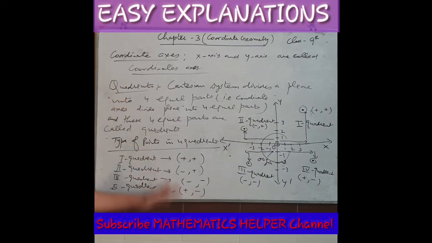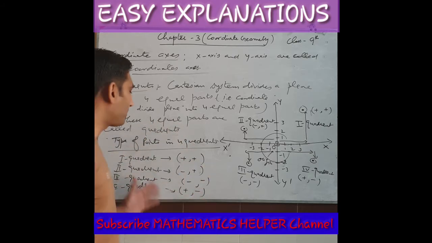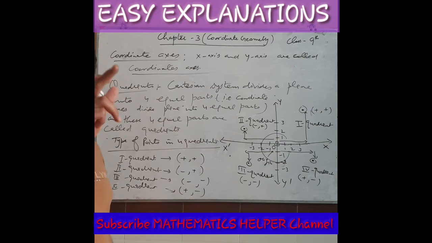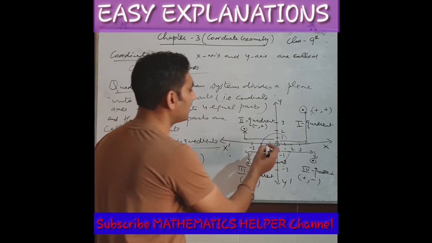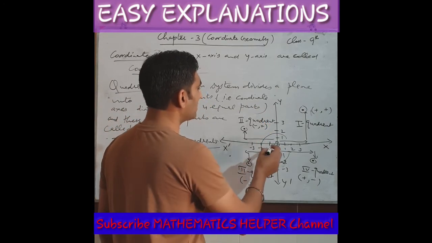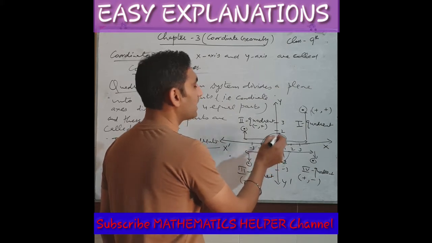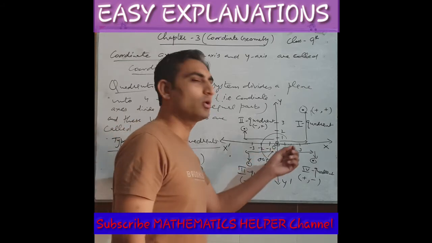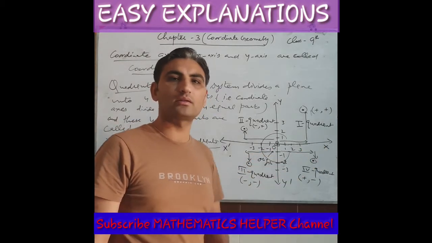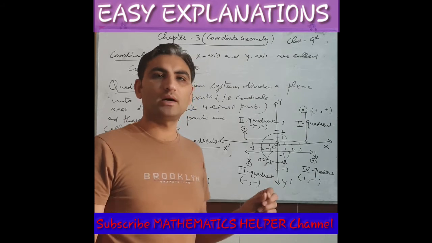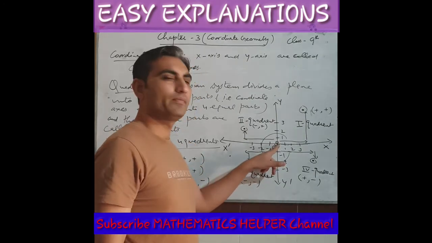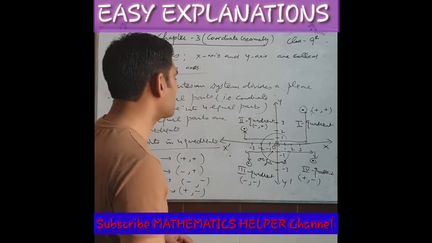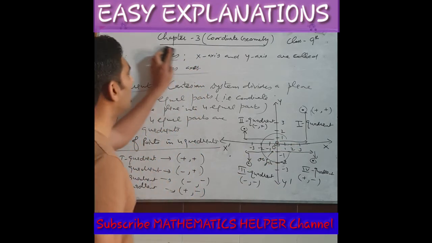So those are the types of points. You will see this kind of points in the Cartesian plane. Now, one thing is left: what are the coordinates of the origin? The origin is the starting point, having x 0, y 0. So remember, the coordinates of the origin are 0, 0. You are standing on 0, 0, which means there is no value of x and no value of y.